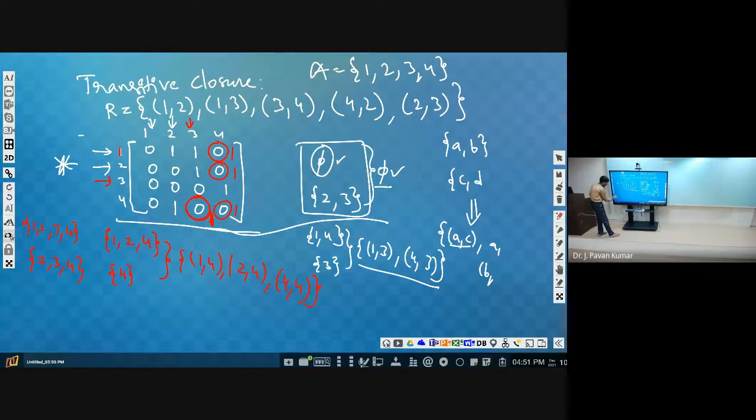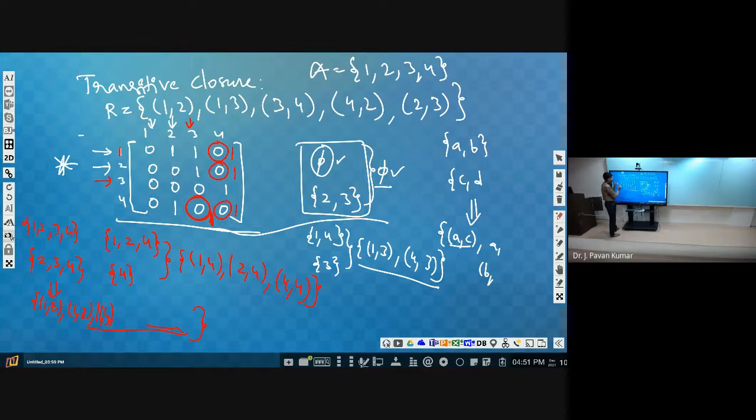So what is the Cartesian product of this? 1 2, 1 3, 1 4, 2 2, 2 3, 2 4, 3 2, 3 3, 3 4, 4 2, 4 3, 4 4. Like this we will be getting. So by seeing all these tuples, wherever we don't have the corresponding entry as 1, we have to make that corresponding entry 1. Then we could say that is the transitive closure of the given relation.